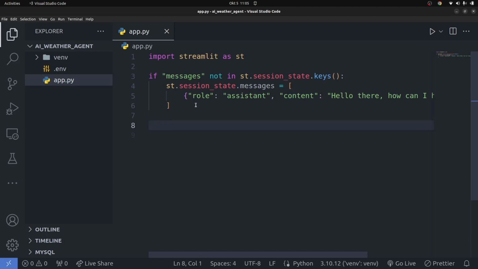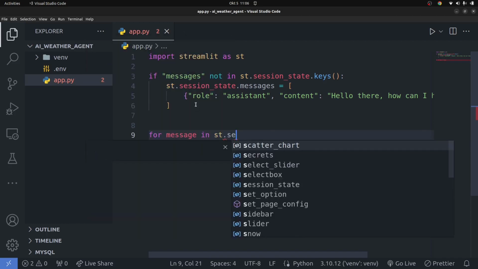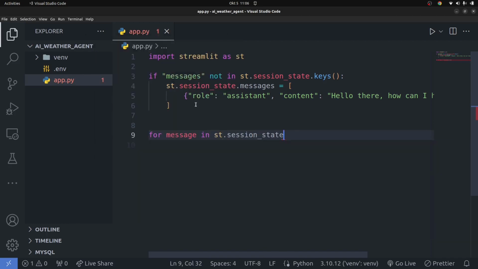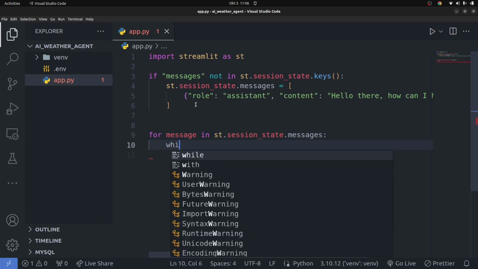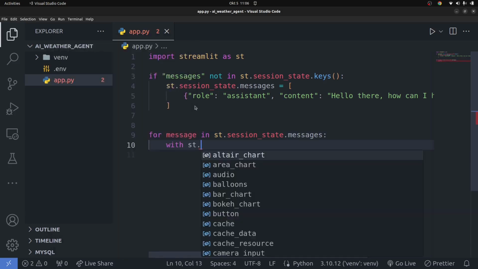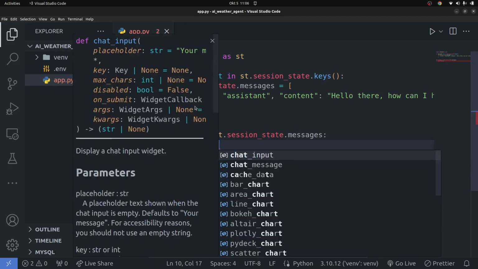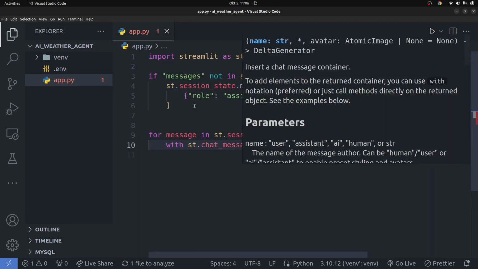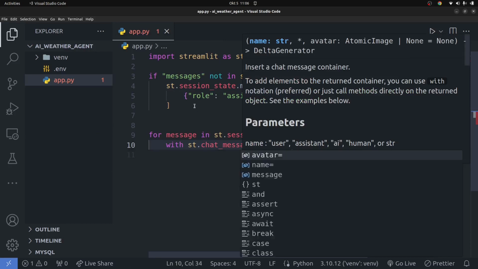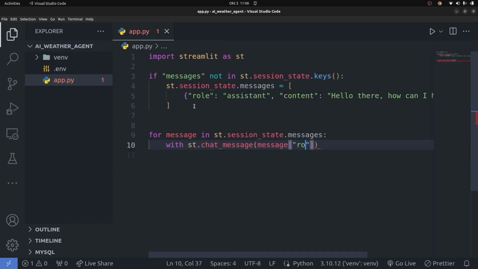To display the message, you're going to say for message in streamlit.session_state.messages, right? You're going to get all the messages and display all these messages one at a time. We're going to get a context manager. We're going to say with st.chat_message, right? You're going to go ahead and get the role of that message.